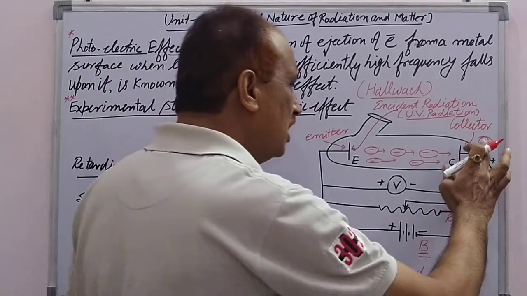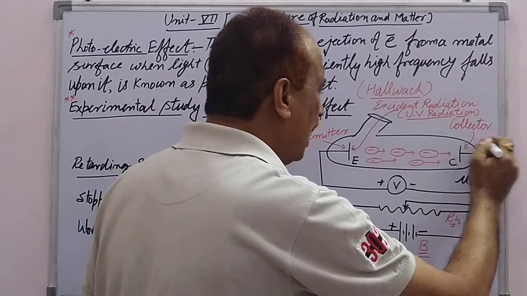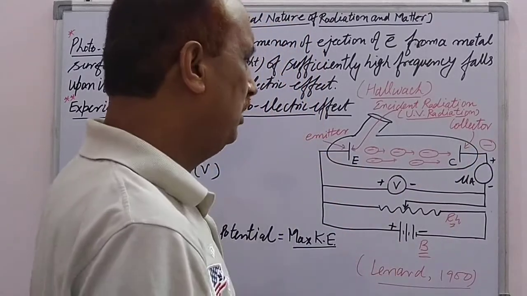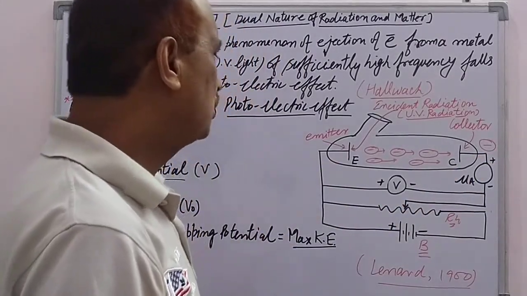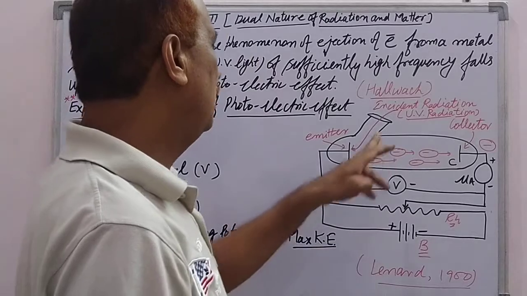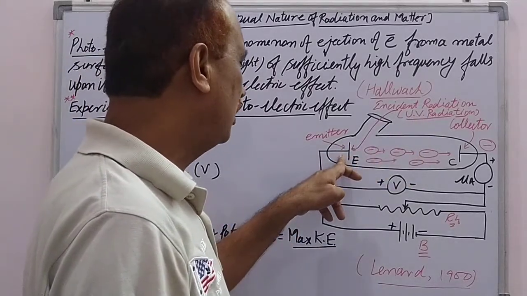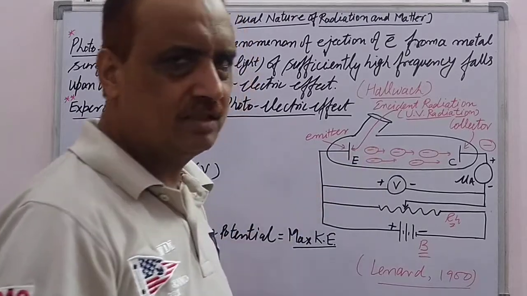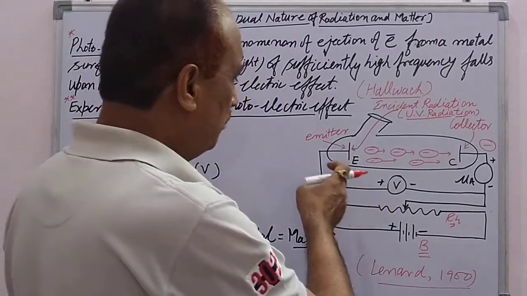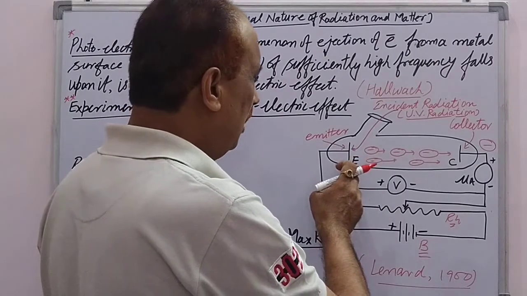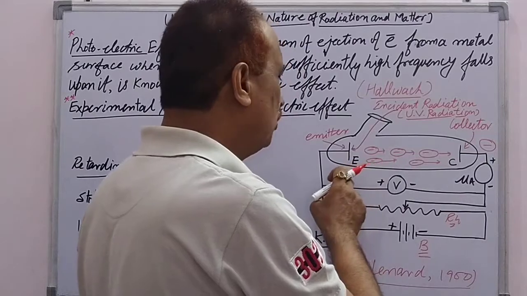Now the second case is, if this collector is negatively charged as compared to the emitter, meaning it is more negative as compared to the emitter. So what will happen? When the ultraviolet radiations are incident on the emitter, electrons are ejected, and they move from the emitter to the collector, because it is less negative as compared to this.